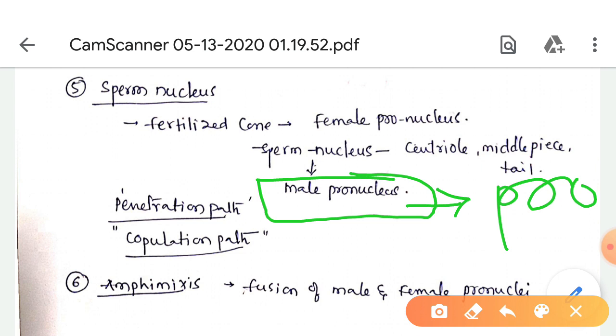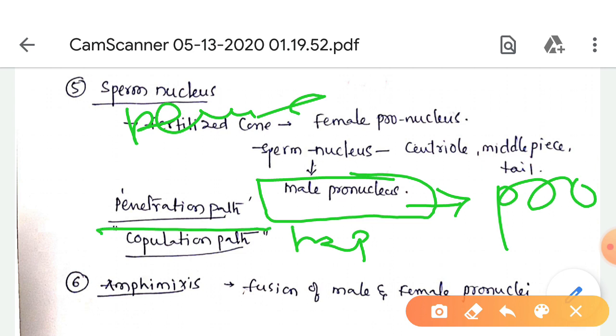As the male pronucleus moves inwards, its path may be marked by pigment granules trailing along the path. The path taken by the sperm in the periphery of the egg is called the penetration path.